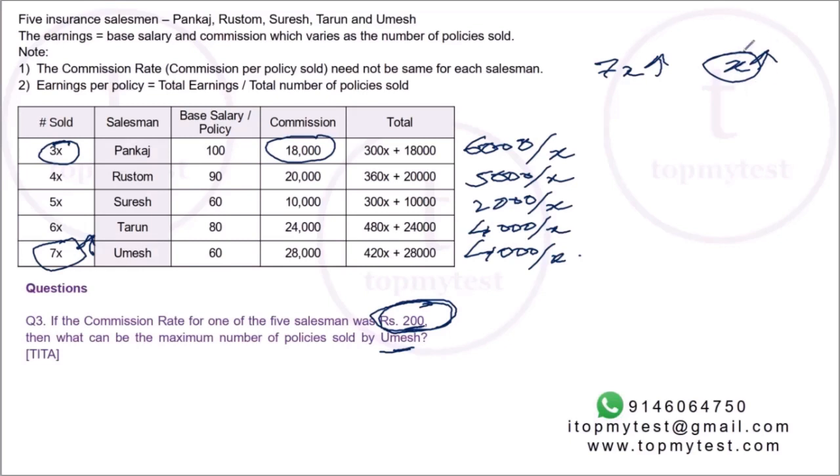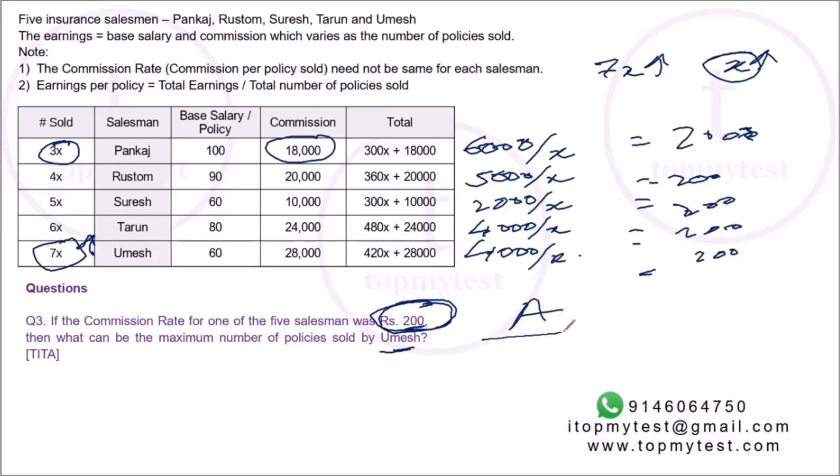Now, one of these values has to be equal to 200. Where should I put 200 so as to get the maximum value of x? Now, a constant divided by a variable equals a constant. To increase the value of the variable, I need to increase the value of the numerator.